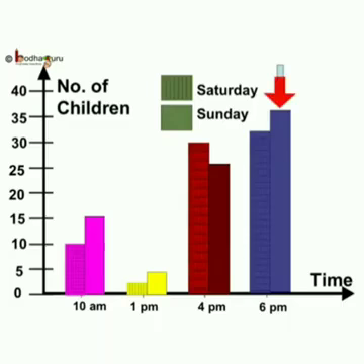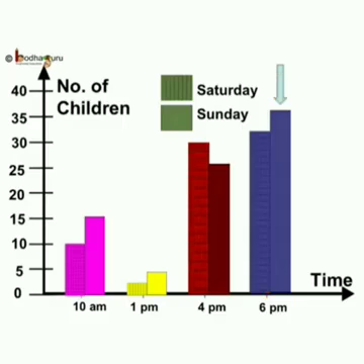And now at what time? See the time on the horizontal line. It shows 6 p.m. Right? Yes. So we can say the maximum number of children were in the park on Sunday at 6 p.m. And what was the number of children? It was equal to 36.